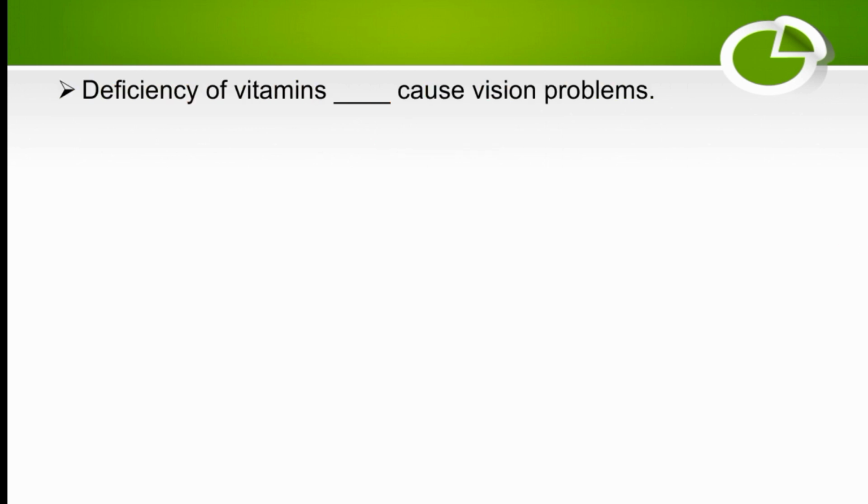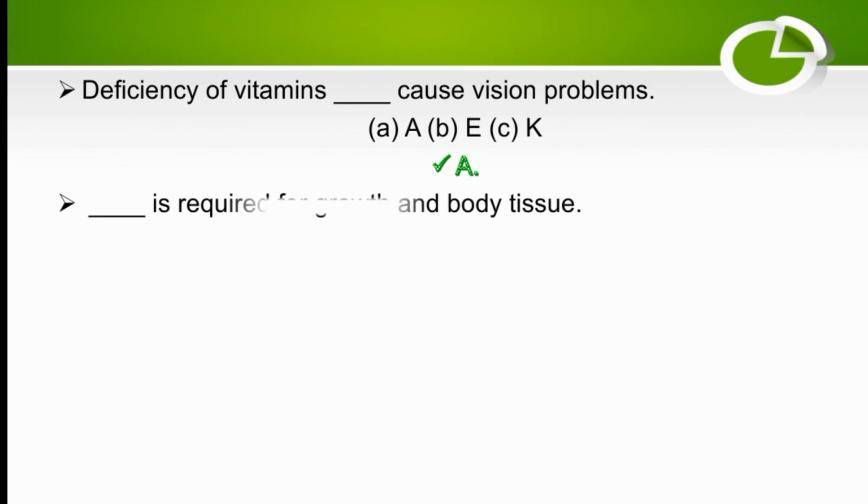Deficiency of vitamin A causes vision problems. The right option is A. Vitamin A is essential for eyes.